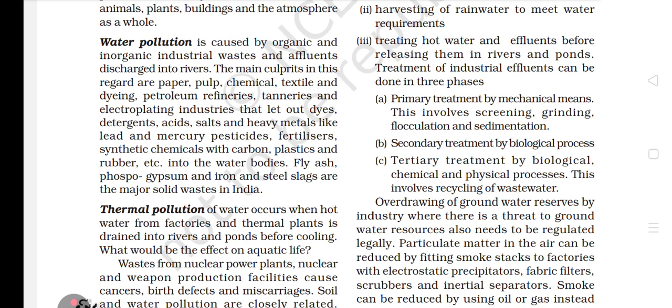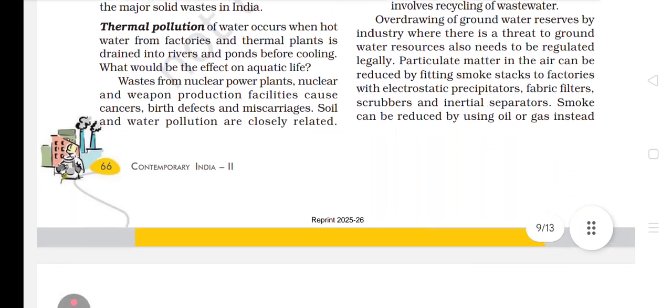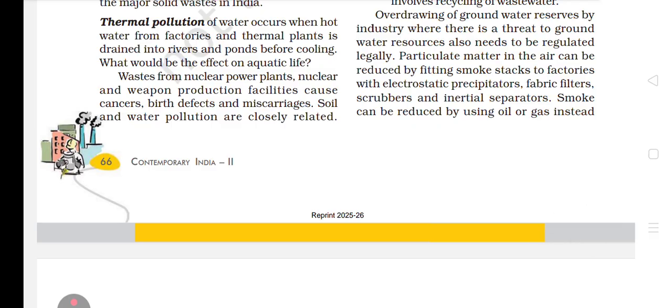Okay. So next, what is given? Into water bodies, fly ash, phosphogypsum, iron and steel slags are the major solid waste in India. Now next is thermal pollution. Thermal pollution of water occurs when hot water from factories and thermal plants is drained into the river, ponds before cooling. What would be the effect on aquatic life? Waste from the nuclear plant, power plant, nuclear and weapon production